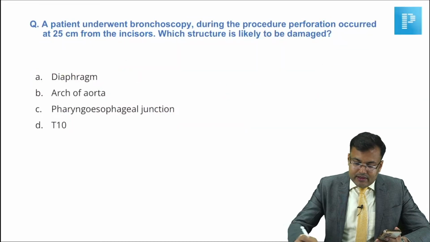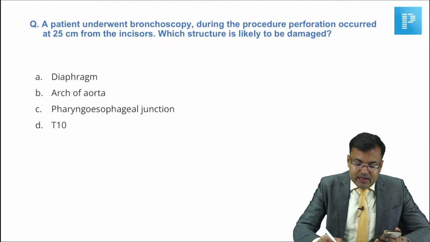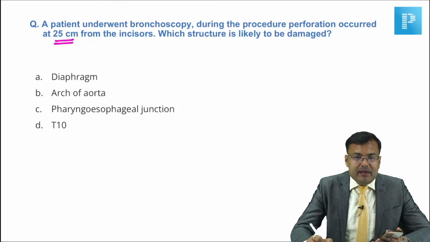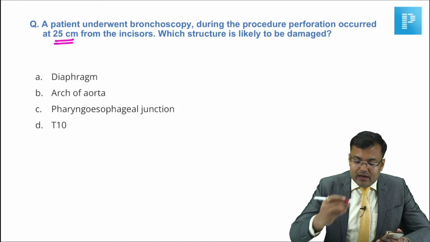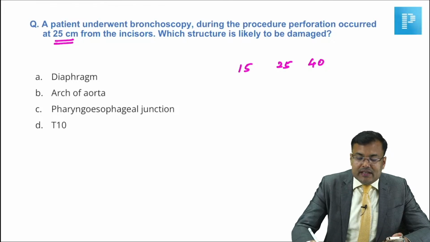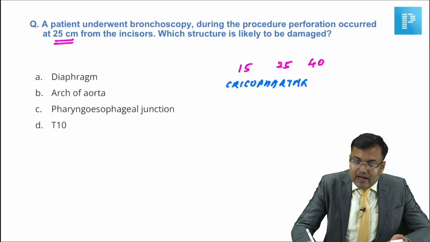Very good. Next, a patient underwent bronchoscopy. During the procedure, perforation occurred at 25 centimeter from the incisor. Which structure is likely to be damaged? Now see guys, from the upper incisor, what are the locations of the structures? It is 15, 25, 40. At 15 centimeter, there is the cricopharynx. At 25, it is the arch of aorta and left bronchus. And at 40, it is the diaphragm.